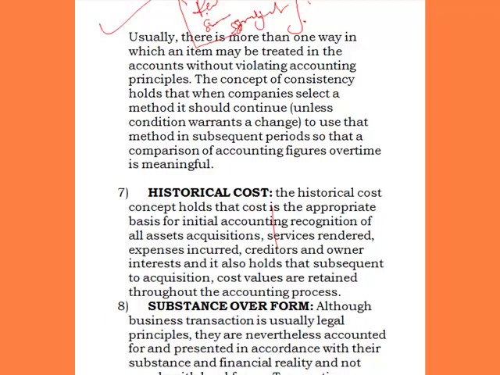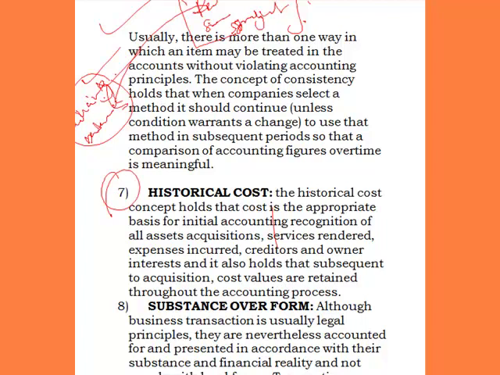But if a business selects the reducing balance method, this consistency concept is saying that this method should continually be in use without the business changing it, unless they realize that this method is not suitable for ascertaining their profit. That is when they can change it. Otherwise, they should continue to use it. That's that. The next one is historical cost.